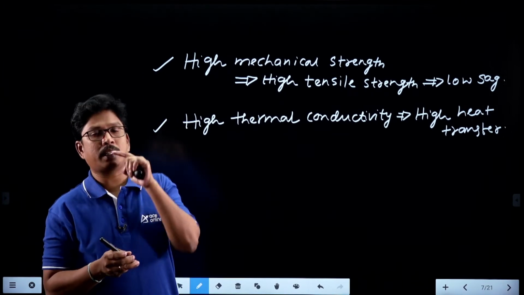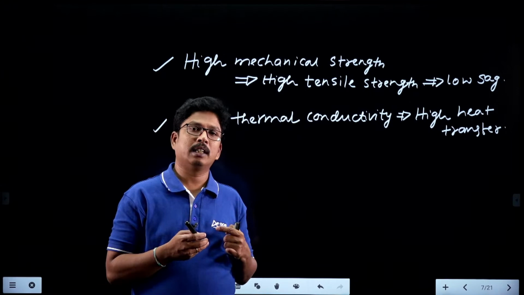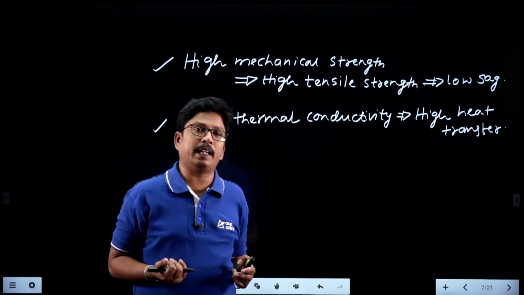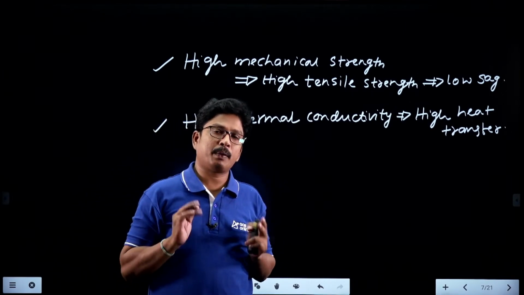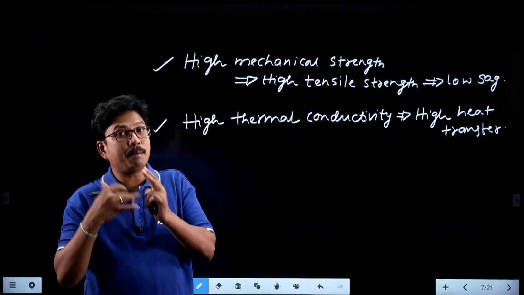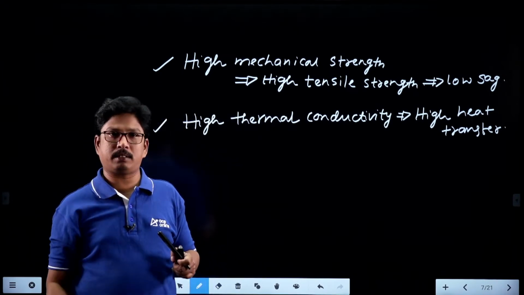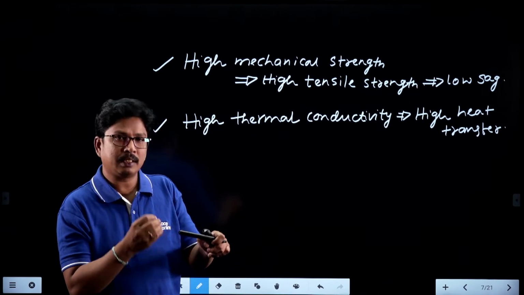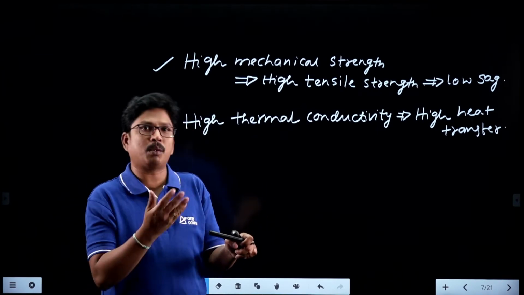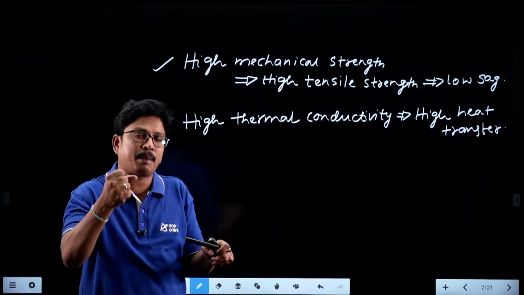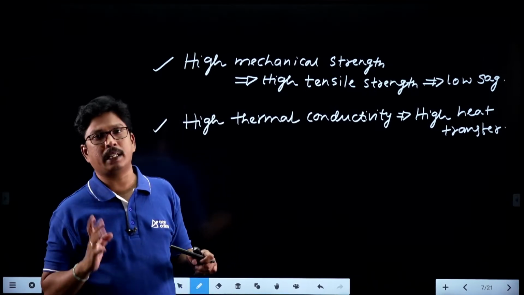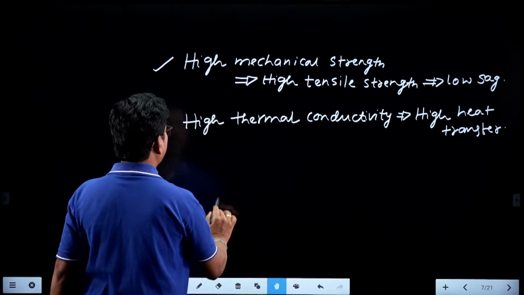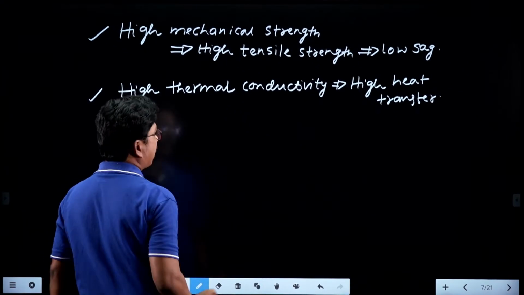But whenever iron, steel, or any metals are melting, it is not possible to touch the other end. Why? Because they are transferring the heat. So what is the advantage of transferring the heat? Whenever they are transferring the heat, we can say they have a high melting point. That means they can withstand more temperatures. As they are transferring the heat, if I give some temperature here, it is transferred, so I have to give one more time. That's why they have high temperature withstanding capabilities. That is one more property we can take here, students. So high thermal conductivity, high heat transfer capability, we can say it is high temperature withstanding capability.